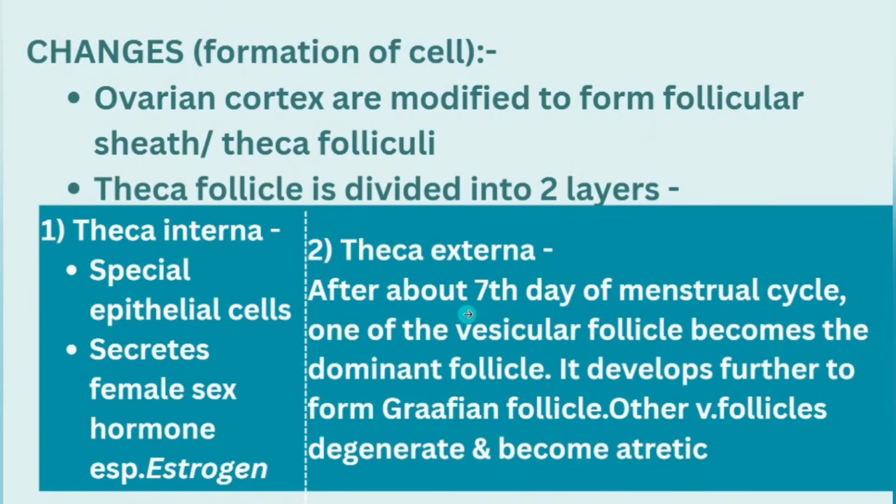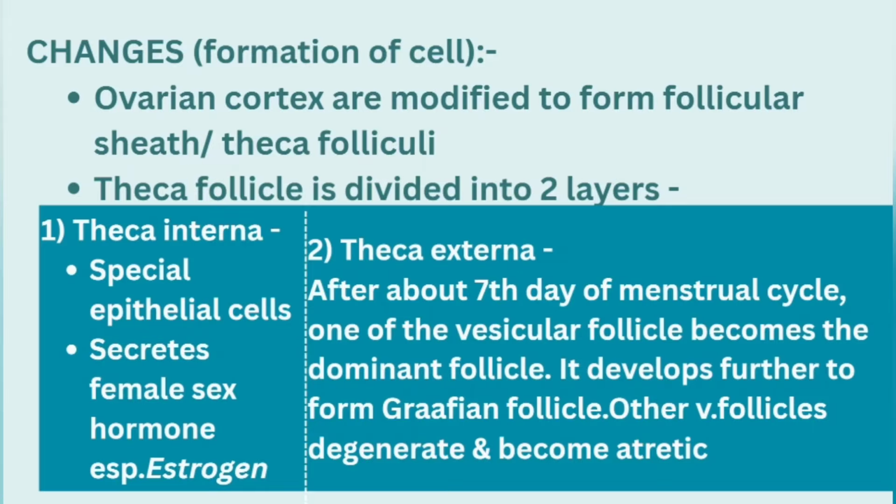So after about the 7th day of the menstrual cycle, the vesicular follicle becomes dominant and it develops further to form the Graafian follicle. After the vesicular follicle, the Graafian follicle is formed, and other vesicular follicles degenerate. Other than the dominant, the recessive follicles which are formed will degenerate and become atrophic.